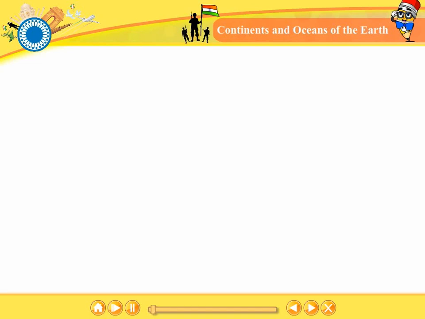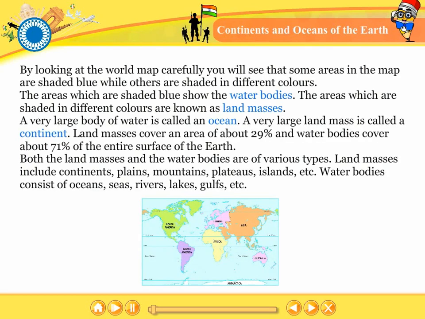Continents and oceans of the earth. By looking at the world map carefully, we'll see that some areas in the map are shaded blue while others are shaded in different colors. The areas which are shaded blue show the water bodies. The areas which are shaded in different colors are known as land masses.